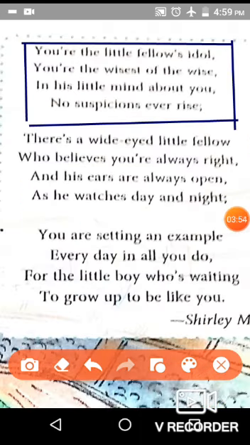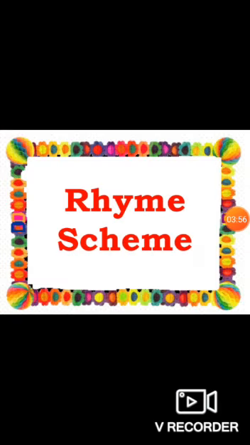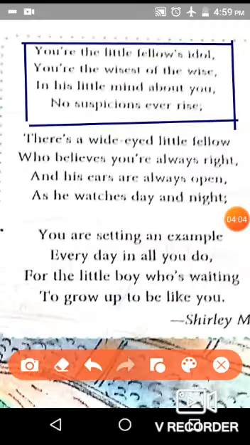Now in our stanza number 3, let us see the words which are rhyming here. In line number 2, wise is rhyming with the word rise in line number 4. So here again the rhyming scheme is A, B, C, B.